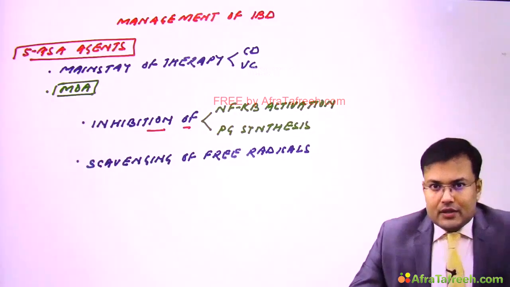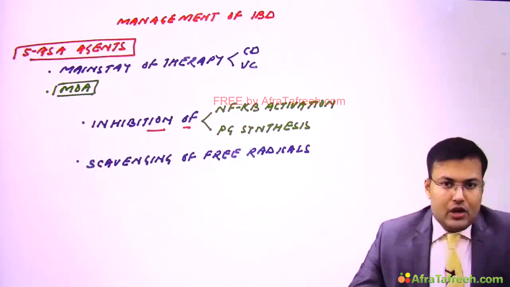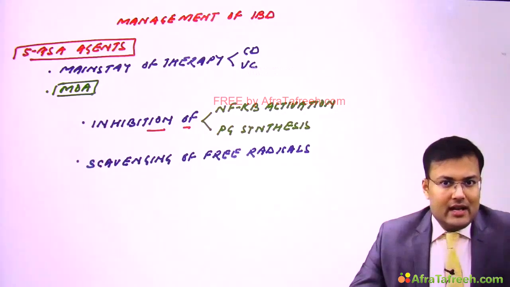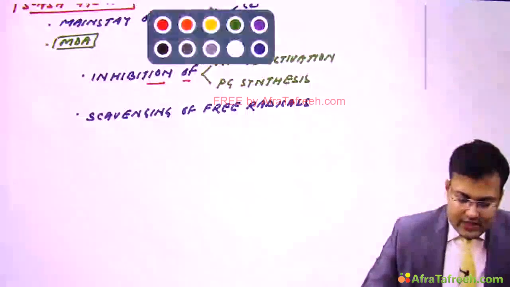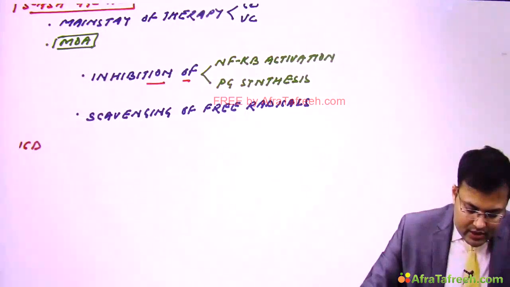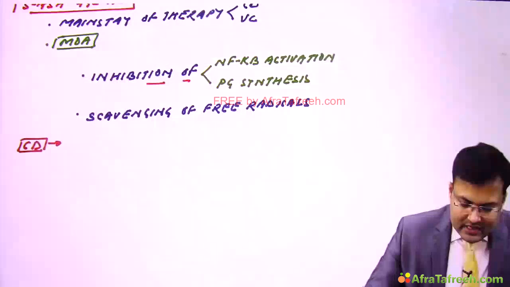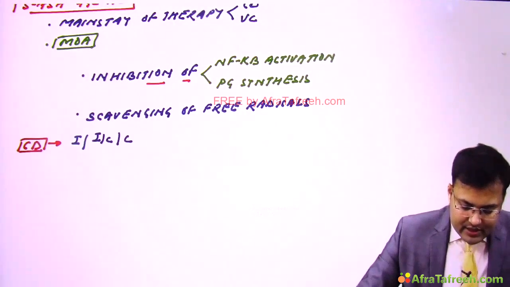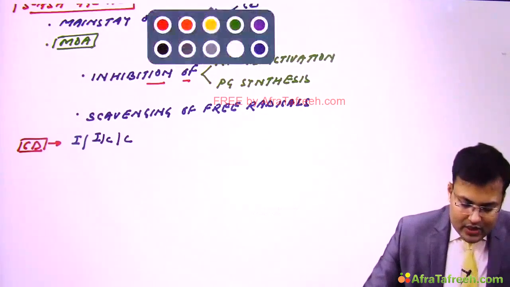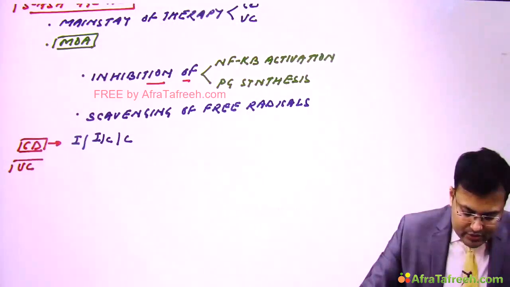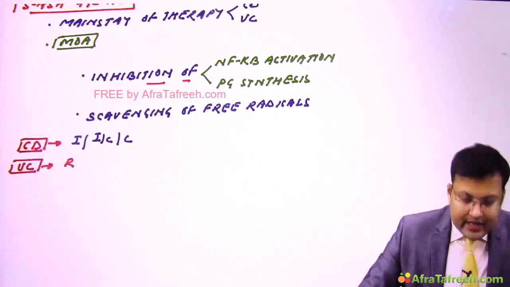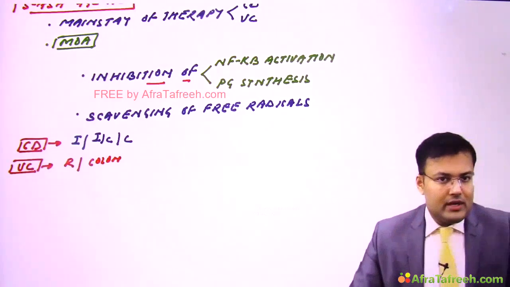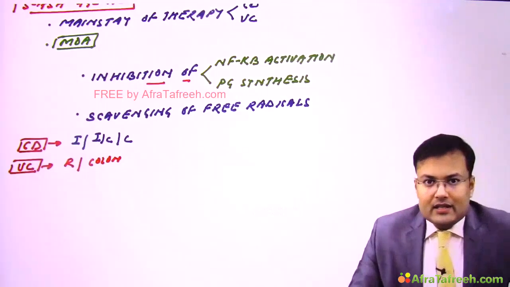Now first you should understand the location of inflammatory bowel disease, meaning the site of Crohn's disease and ulcerative colitis. In Crohn's disease, the most common site is the ileum; there is involvement of the ileocecal region and cecum. Clear? And in ulcerative colitis, there is involvement of the rectum and then the colon. There is retrograde involvement.